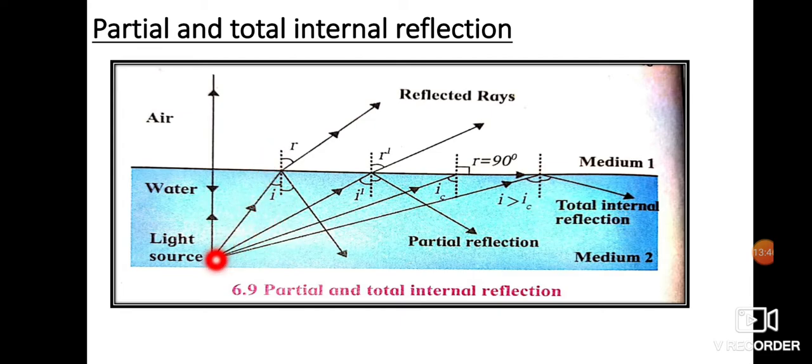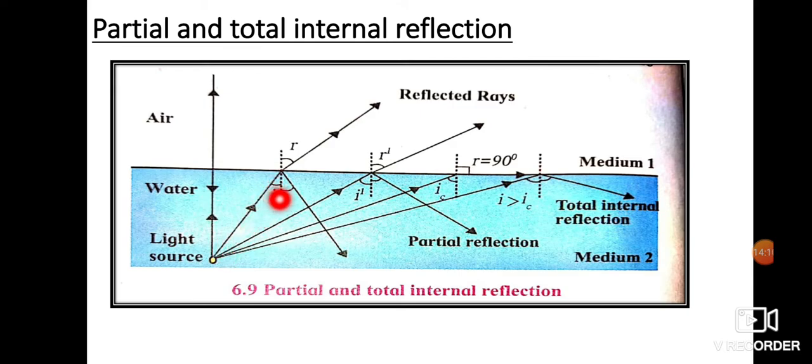Let us take the first ray. Here is an incident ray, and there is a normal drawn over here. You can see part of the light is refracted and part of the light is reflected. We are not going to study the reflected part, we are going to study the refracted part.